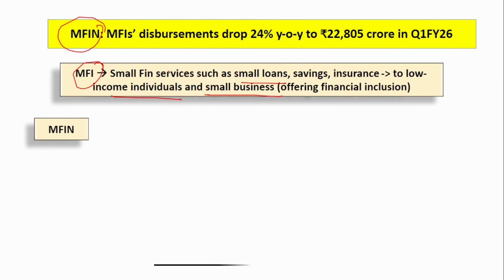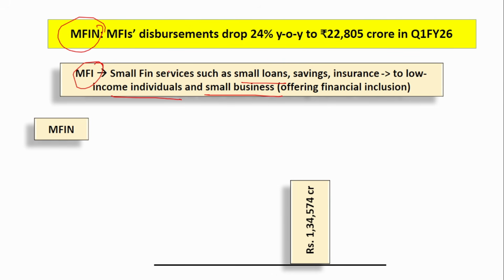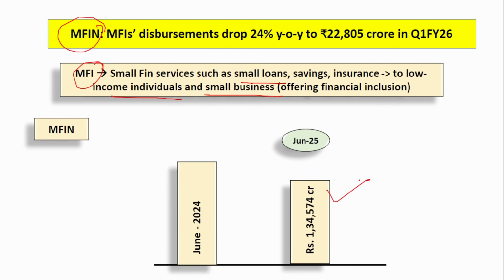Now, the asset under management as of June 2025 is 1,34,000 crore. But this is lesser compared to the previous year. How much lesser? It is 16.4% lesser compared to the previous year, that is June 2024. Remember, the asset under management as of June 2025 is 1,34,000 crore.